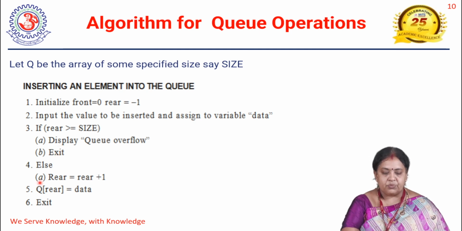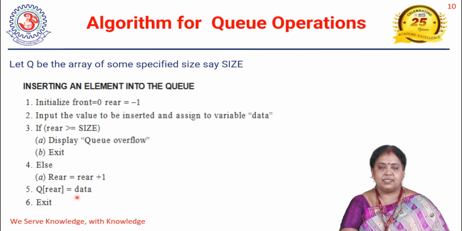For that purpose, we are going to increment rear. Think that rear is -1, that means the queue is empty. Before inserting an element, we increment the rear position, so rear becomes 0. That means at the 0th position of the queue, you are going to insert the data we have taken from the user.